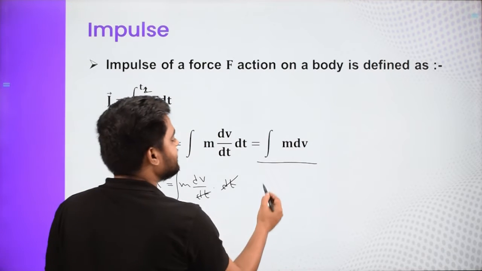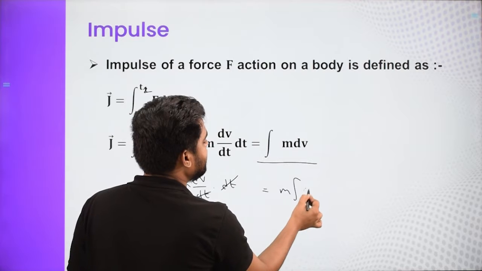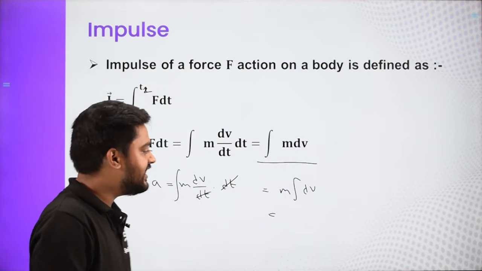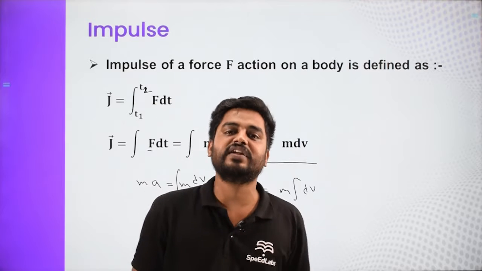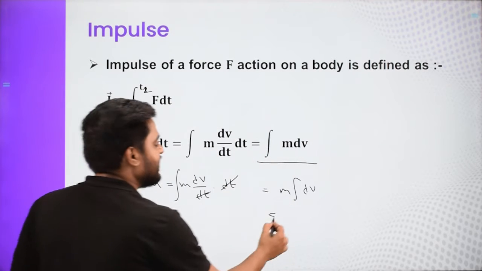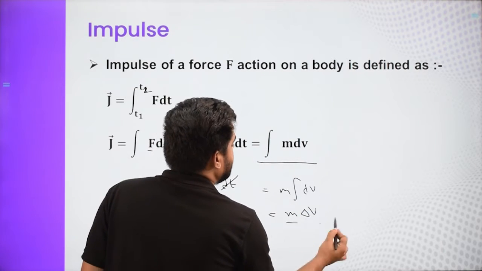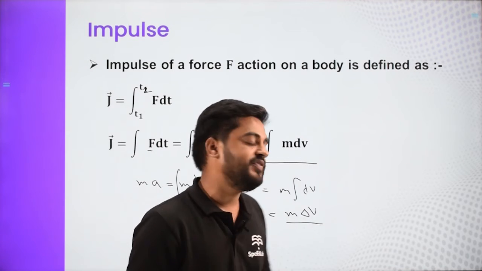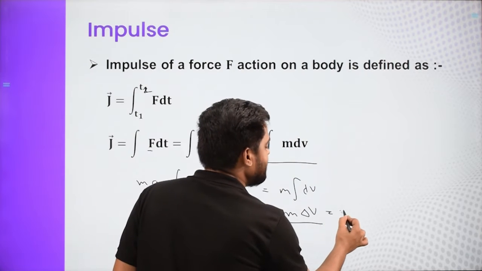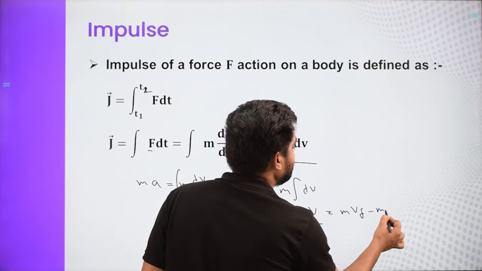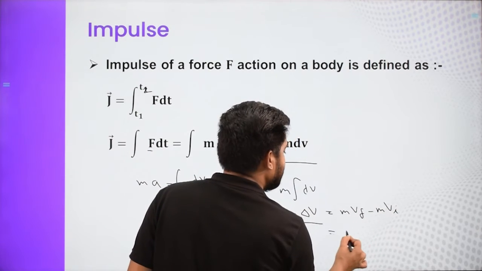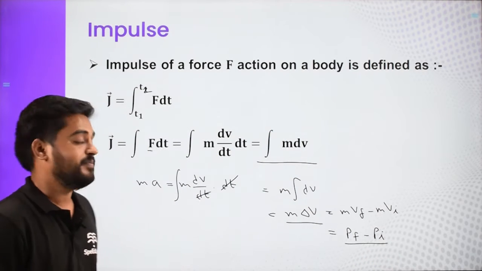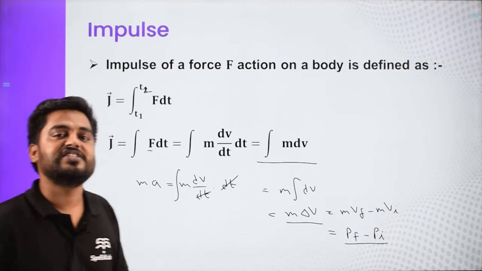What if our mass is constant? If our mass is constant, it is the integration of dv. What is the integration of dv? The integration of dv is a small change in velocity, and when we integrate it, we get the full change in velocity. So it is m delta v. So impulse J is also defined as m delta v. What is m delta v? m delta v is basically m into v final minus m into v initial. So that is p final minus p initial. So it is the change in momentum. So impulse is nothing but change in momentum.